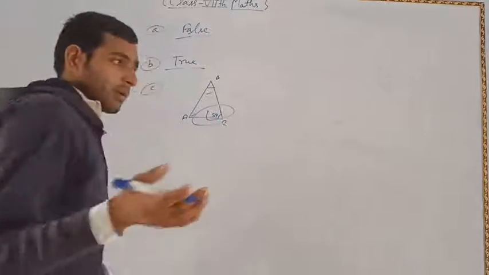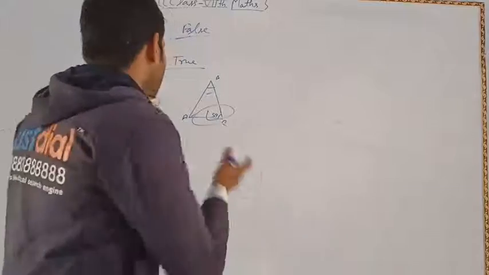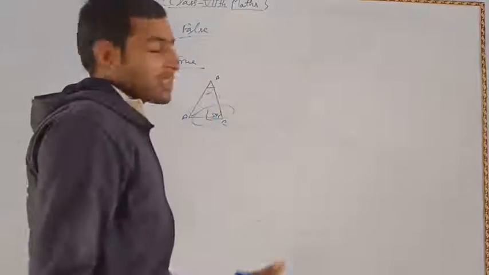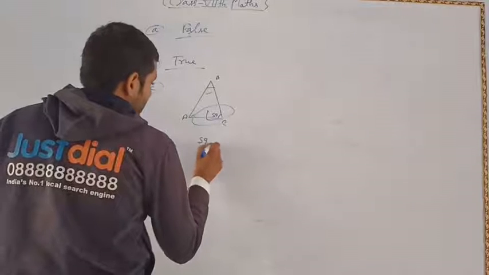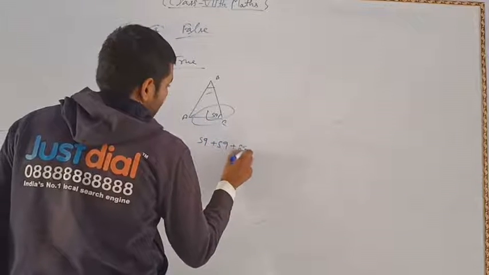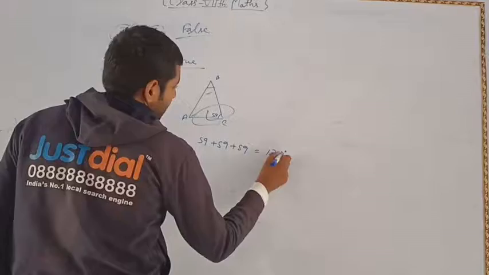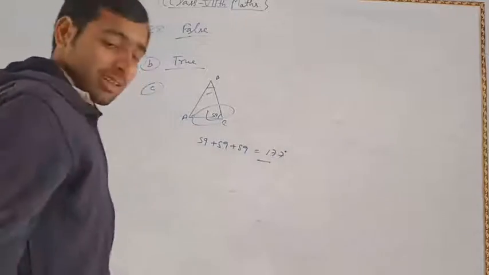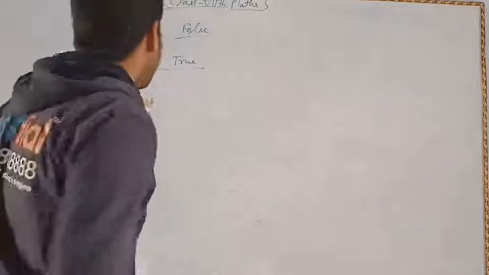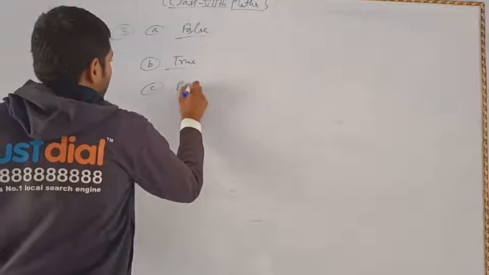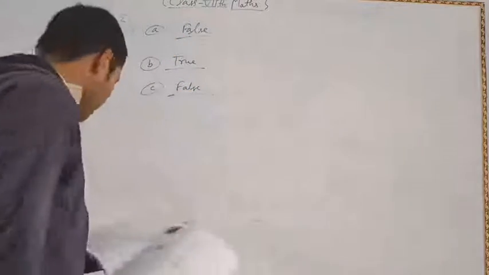You know that the sum of three angles is equal to 180 degrees. Here 59 plus 59 plus 59 is equal to 177 degrees. That is not true. This is a false statement.